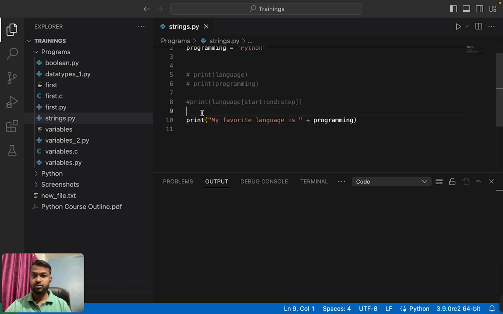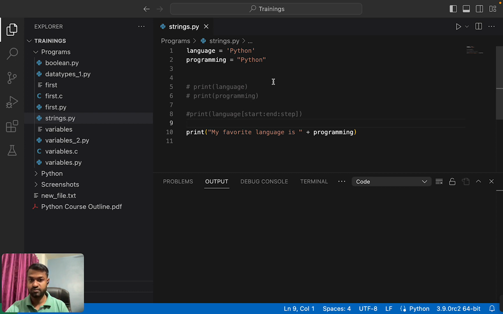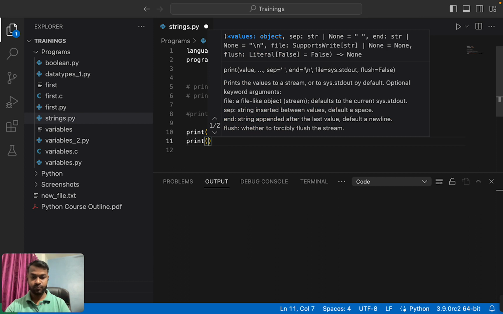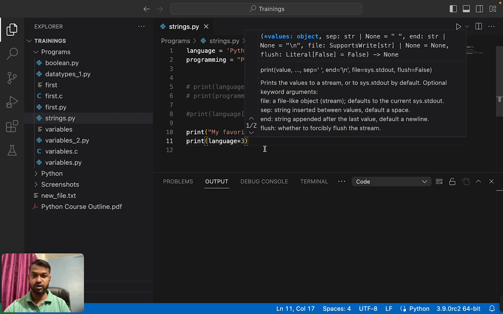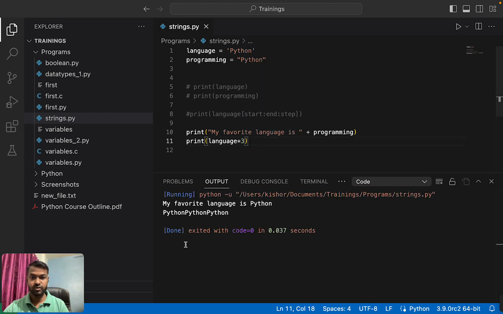Okay, then can we perform a multiplication operation on a string? Yes. So how does it work? So this is print, then language into 3. So what does it mean? Let's print this. Python. Yes, right. So when we perform a multiplication operation on a string, it will generate the output by multiplying that string that number of times.